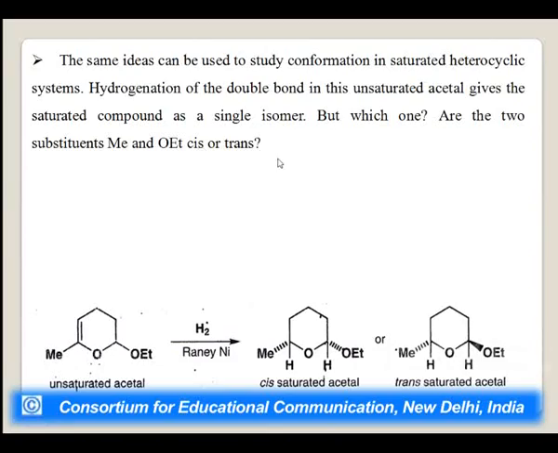The same ideas can be used to study the conformation in saturated heterocyclic systems, as we have discussed in the last example. Hydrogenation of the double bond in this unsaturated acetal gives the saturated compound as a single isomer. But which one are those substituents, methyl and ethoxy, cis or trans? Both are possibilities after this hydrogenation. We can have this cis saturated acetal and we can have this trans saturated acetal.